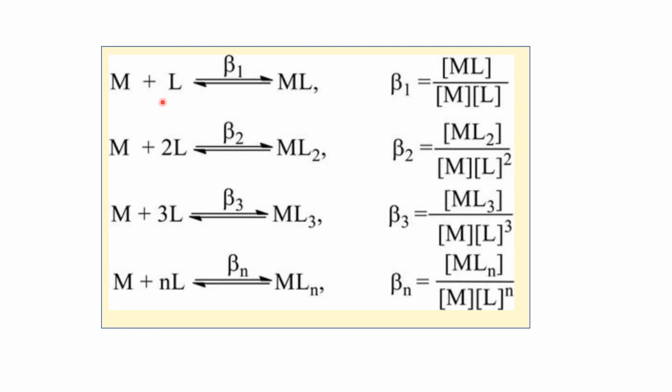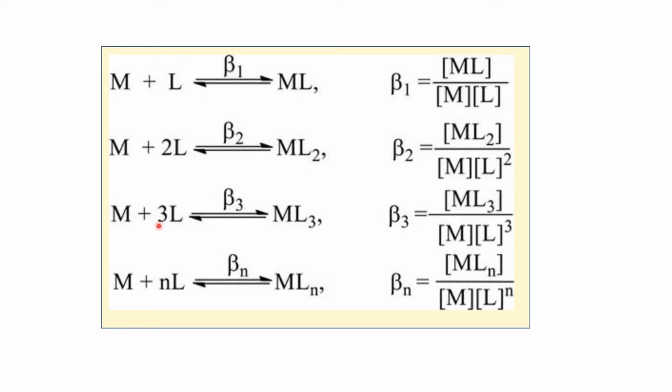The equilibrium constant for the overall reaction may be considered as M plus L gives ML, where beta 1 is equal to concentration of ML divided by concentration of M into concentration of L. M plus 2L gives ML2, where beta 2 equals concentration of ML2 divided by concentration of M into concentration of L square.